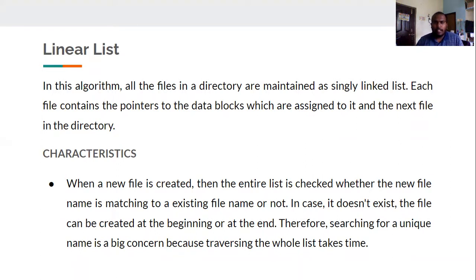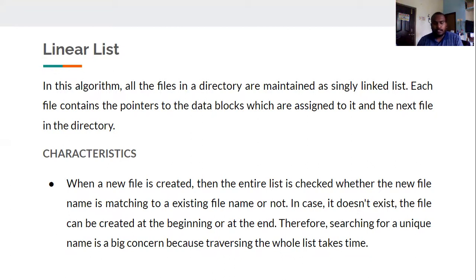If we create a file with a name, the entire list will be checked. If the file name matches an existing file name, we rename it and create a new file with another name.